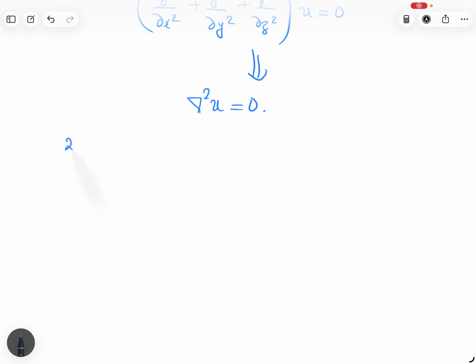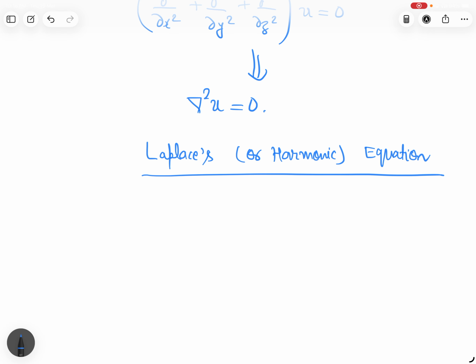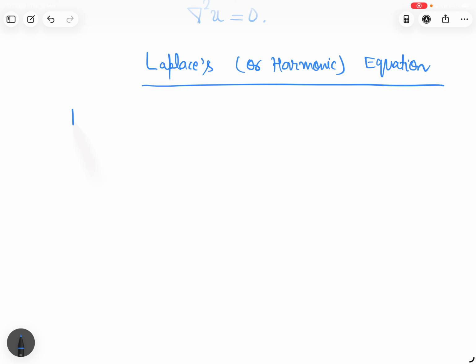What is the Laplace equation, or we can say harmonic equation? The Laplace equation is also called the harmonic equation.